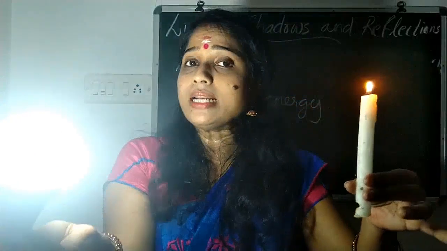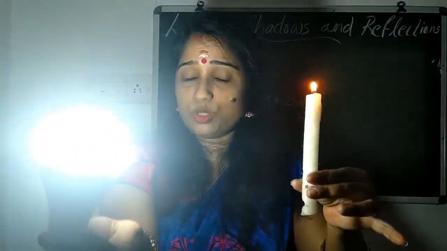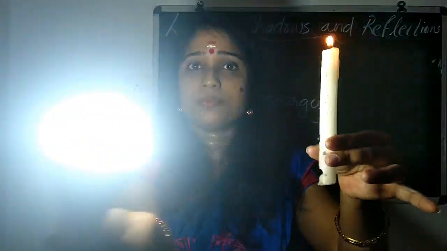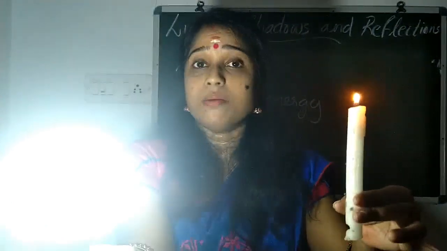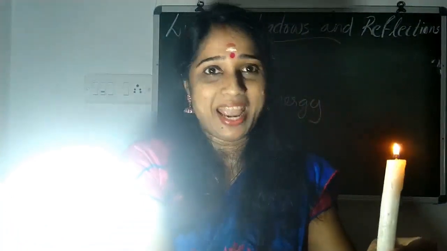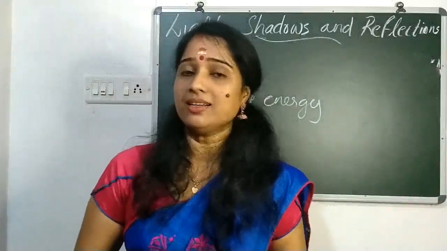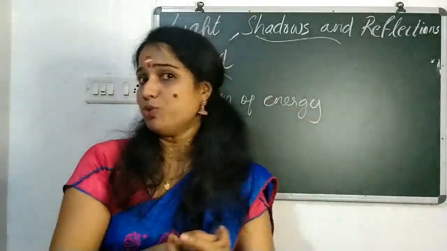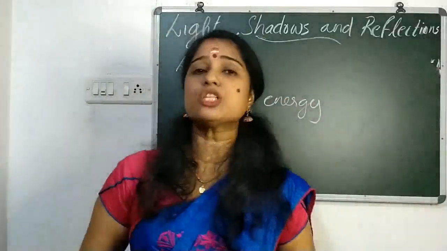So the sun, we know that it is an ultimate source of energy. We cannot compare any other luminous object with the light of the sun. But to make you understand only, I have done this comparison, the candle light and the light of the bulb. Both are entirely different, but still both give us what? Energy. Hope it is clear. The light emitted by different types of luminous objects varies from one object to another. And we know that the sun, as I told you, is the ultimate source of energy.